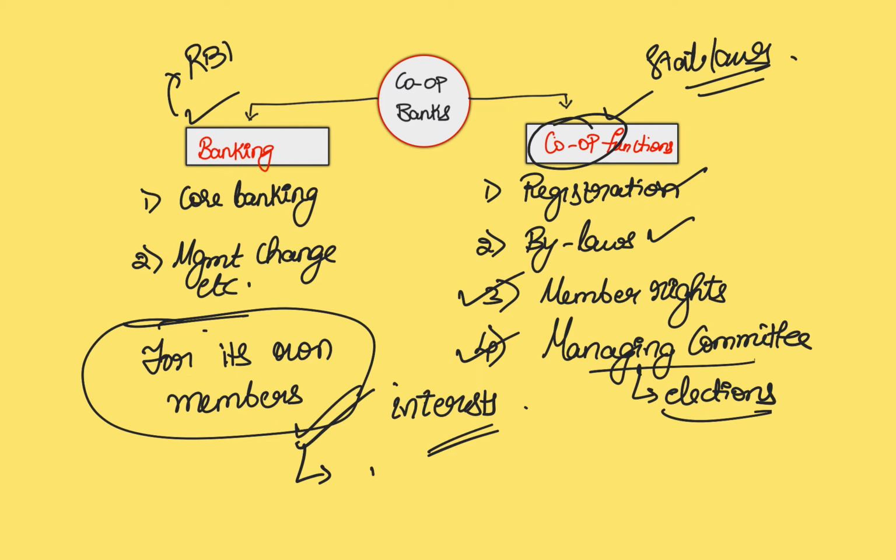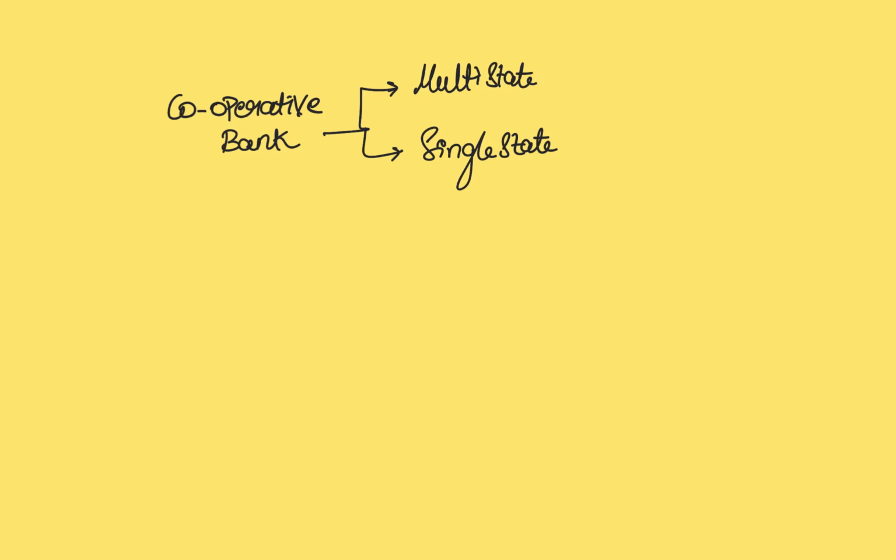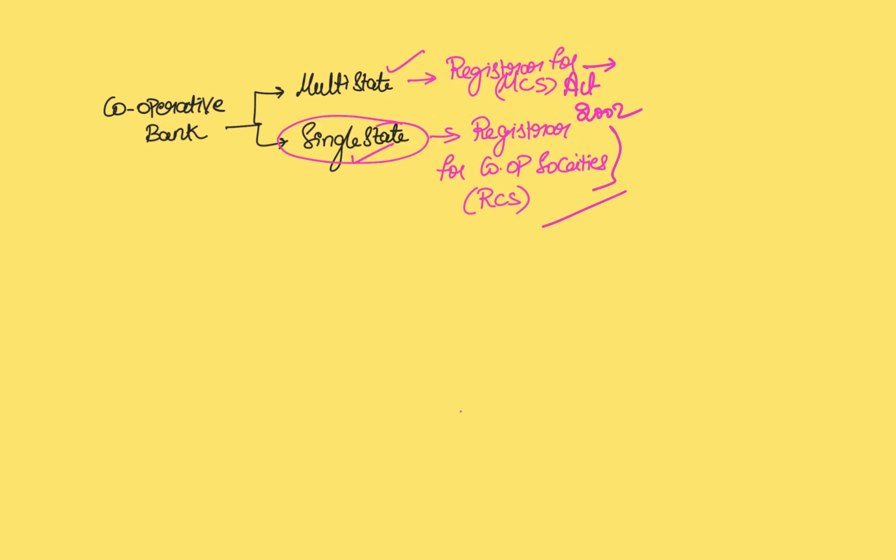But the problem is politicization of these cooperative societies, issue of casteism, non-performing assets, poor recovery of loans, scams, etc. These are commonly associated with the cooperative banking system. Cooperative banks can function in multiple states and in a single state. If it is functioning in a single state, that state government will actually regulate it under the Registrar for Cooperative Societies. At the central level, we have the Multi-State Cooperative Societies Act of 2002.